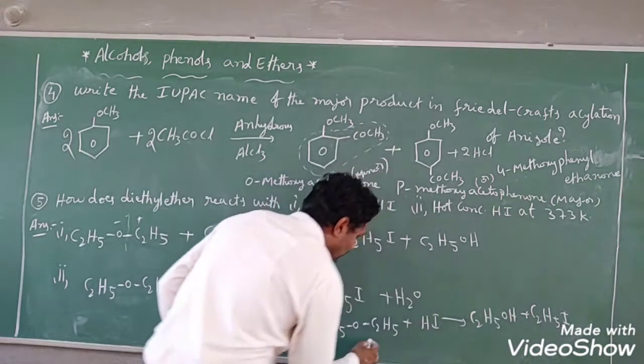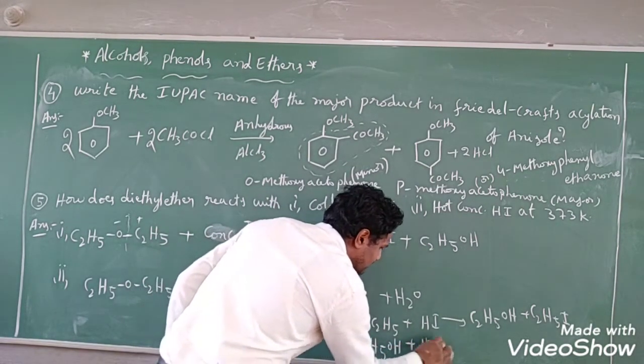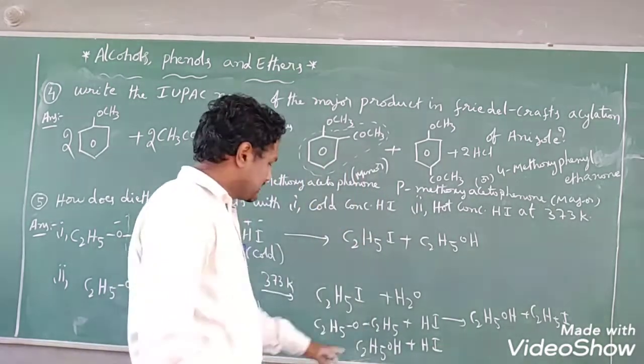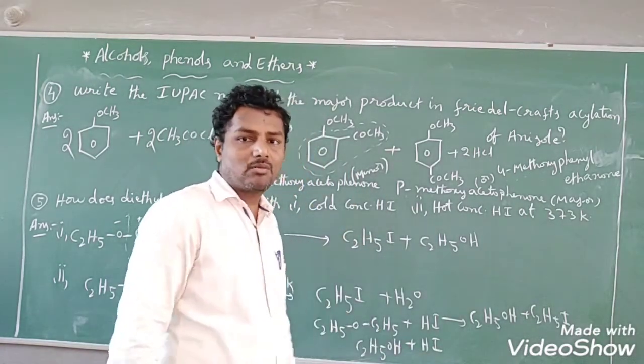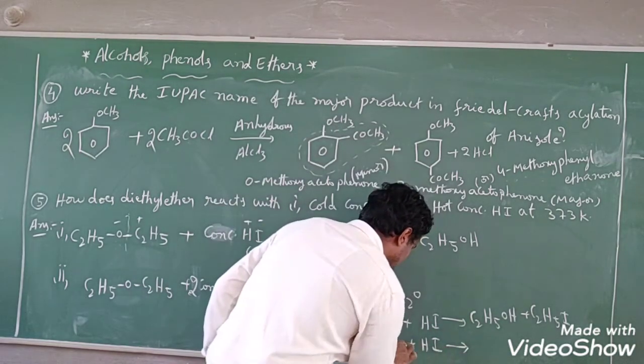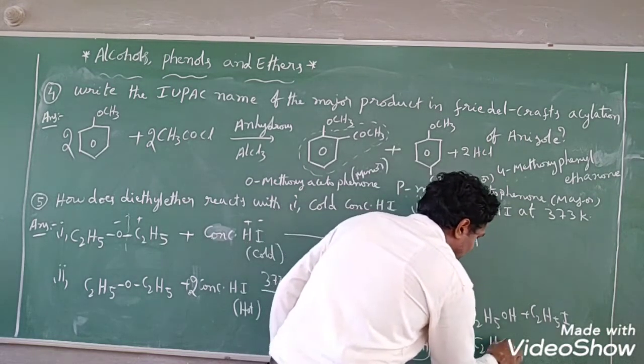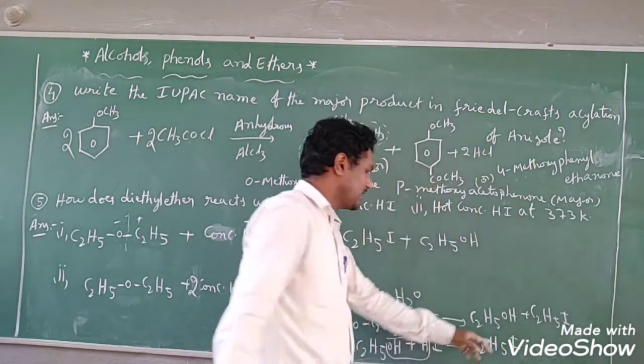So whatever ethanol is present, that ethanol again reacts with 1 more mole of HI, and it will produce what? Dehydration, see, removal of water molecule is taking place. Ethyl iodide only we will get.